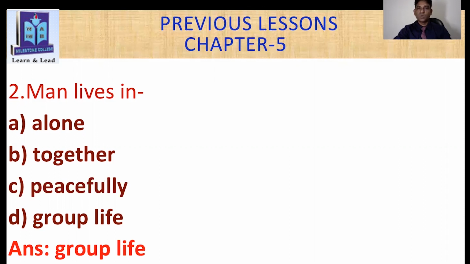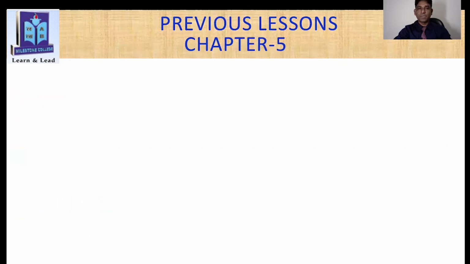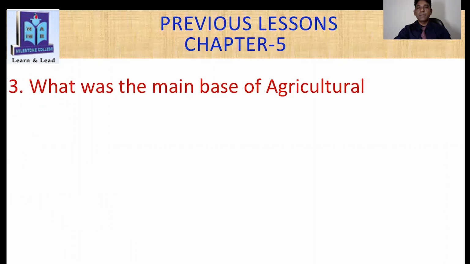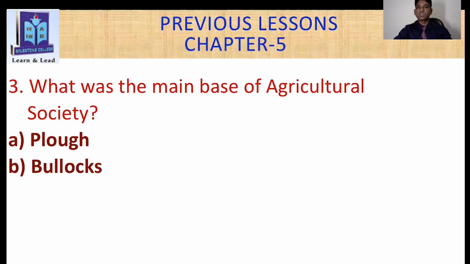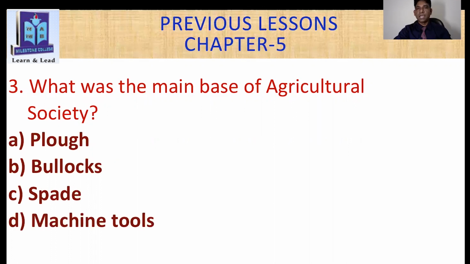Okay. Now question number 3. You can see here, what was the main base of agricultural society? First option here, plow. Second option here, bulls. Third option here, spade. And finally here you can see machine tools. Can you say the answer? Yes, you can say. Very good. Answer is here, plow, right? Do you know plow? Yes, we use plow to cultivate our land, right?